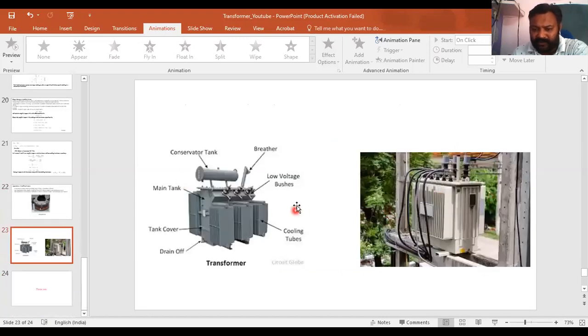These are some transformers which you have already seen: a power transformer in substations, and a pole mounted transformer near your society or where you are living, or in a company.